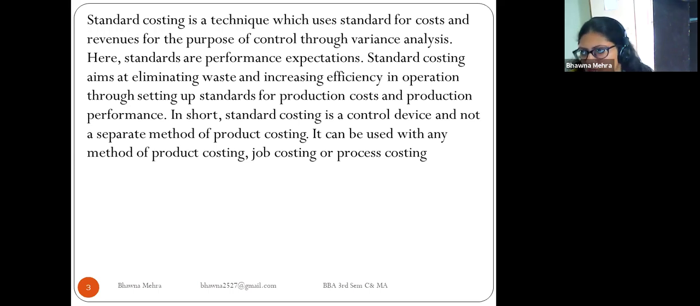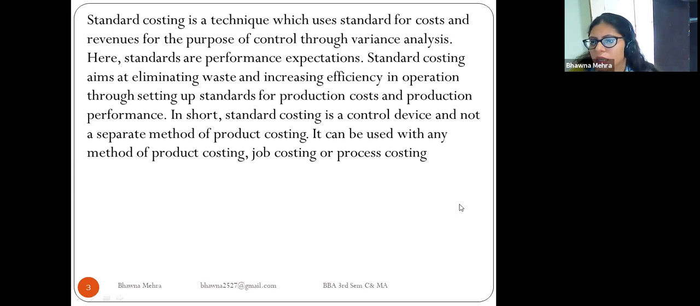Standard costing is a technique which uses standards for cost and revenue for the purpose of control through variance analysis. Here, standards are performance expectations. Standard costing aims at eliminating waste and increasing efficiency in operation through setting up the standard for production cost and production performance.